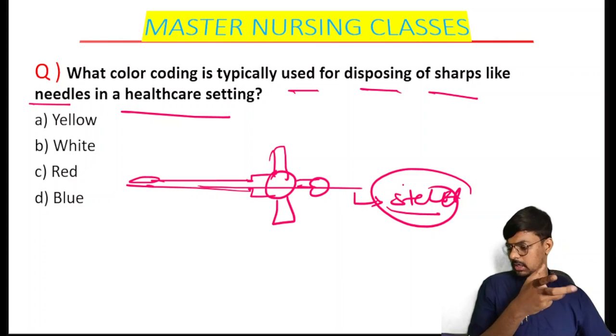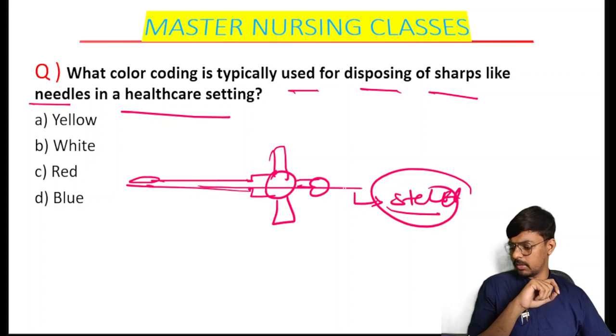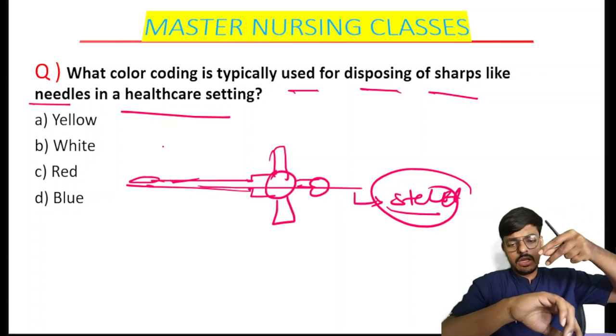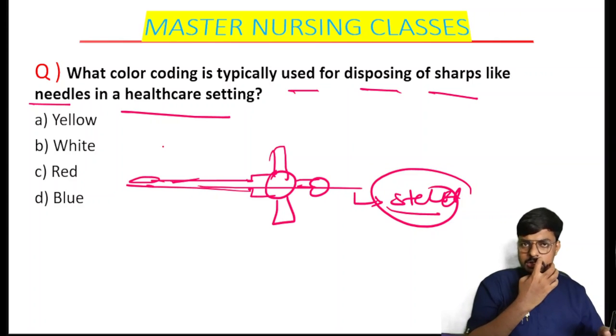This will be there in our lumbar puncture needle also. In NORCET, one question was: what is the use of the stillet in the lumbar puncture needle? How many of you marked it correctly? The use is very simple: to puncture the site easily and to maintain the patency of the plastic needle while inserting it. It is very helpful for inserting the needle. Why? Because if I take the plastic needle and prick, it won't go inside our body because the plastic is soft.